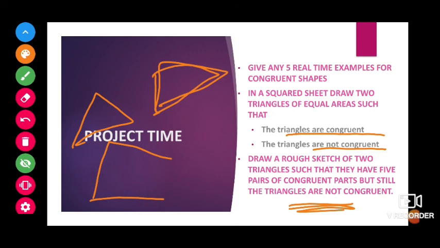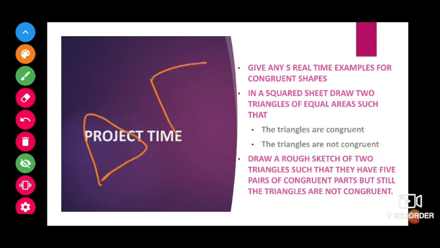First think. If you say we cannot have, then write we cannot have. Or else, if you say we can have, then try to draw the 2 triangles with 5 parts equal, meaning either 3 angles and 2 sides or 3 sides and 2 angles, and 1 part should not be equal.